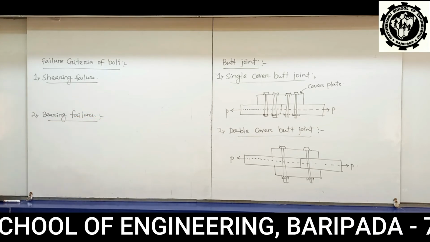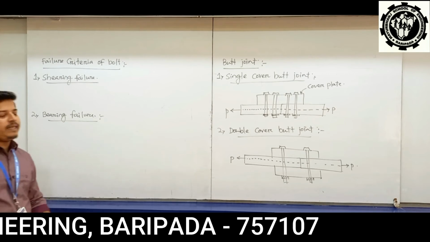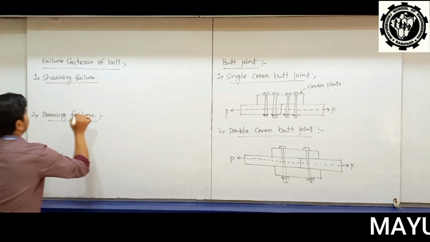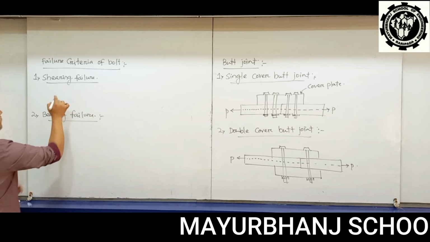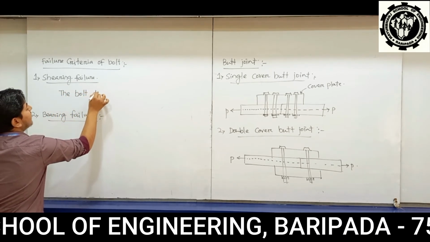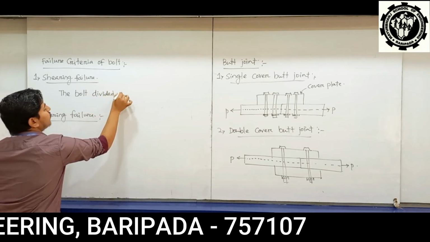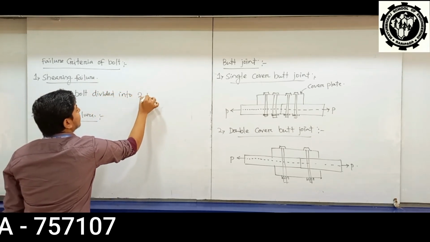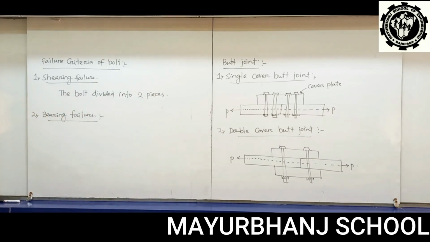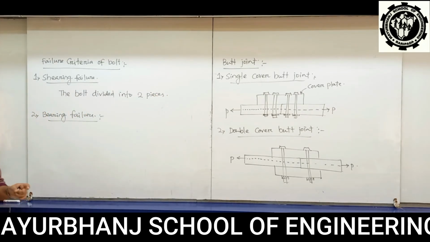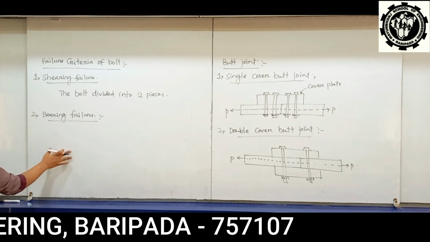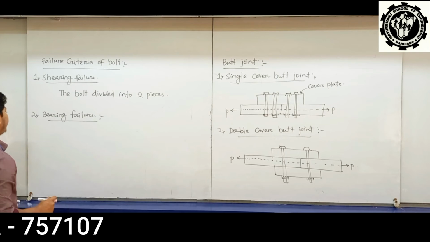Shearing failure means the bolt divides into two pieces. Okay. When shearing acts, the bolt is divided into two pieces. Okay. Next, bearing failure. When there is bearing failure developed, what changes act in the bolt?